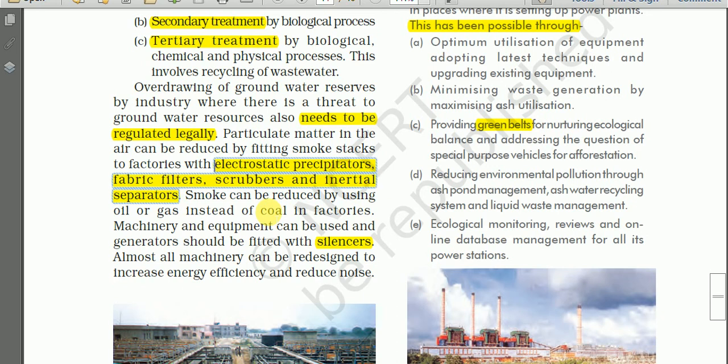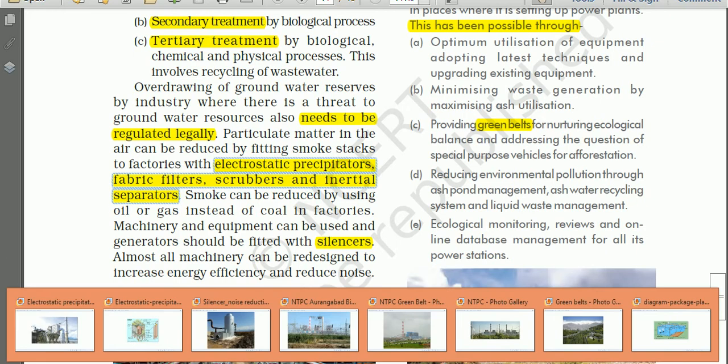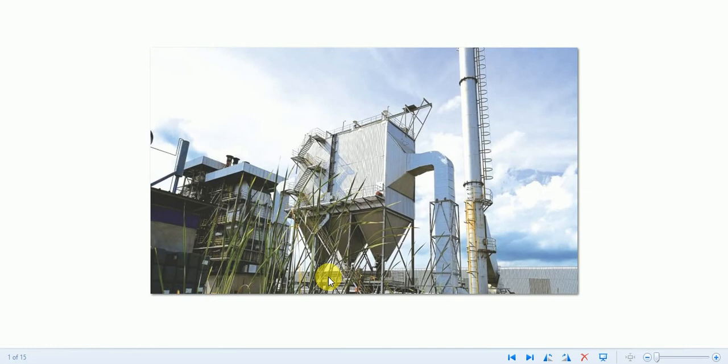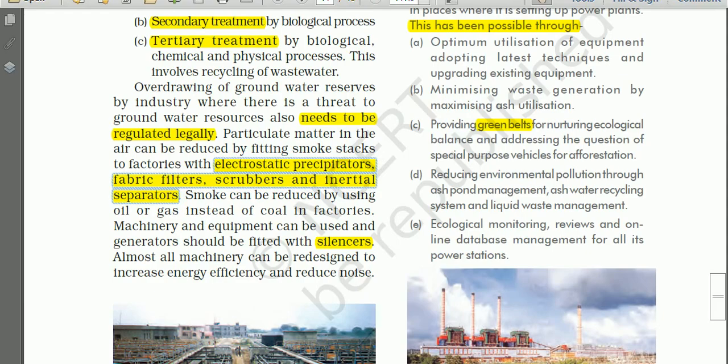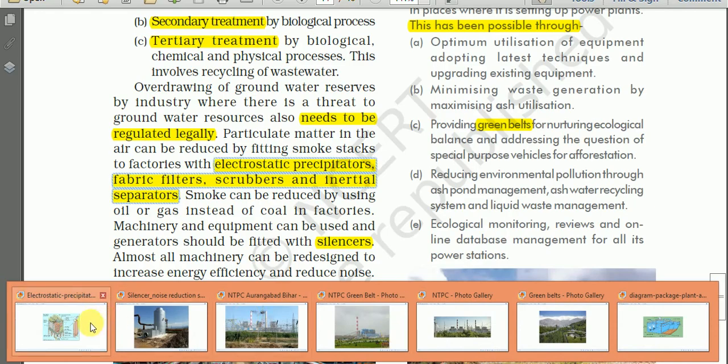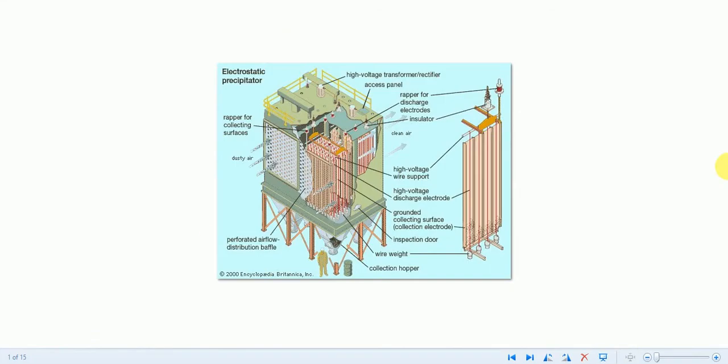Electrostatic precipitator, what is it? See here, this is a photograph showing the electrostatic precipitator, this section. Okay, and this is the smokestack, and inside it, this is a schematic diagram showing electrostatic precipitators.